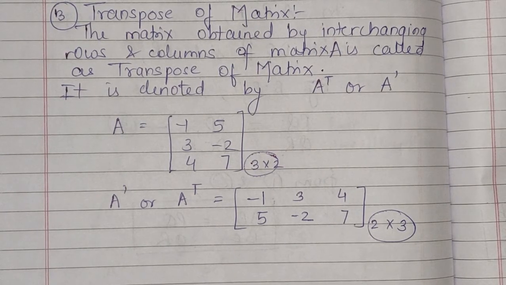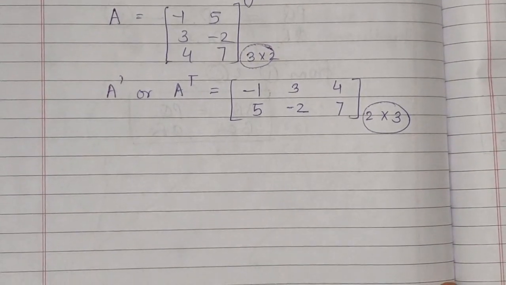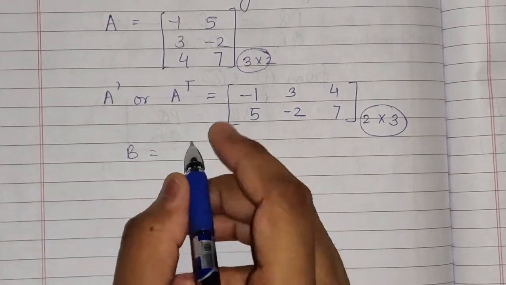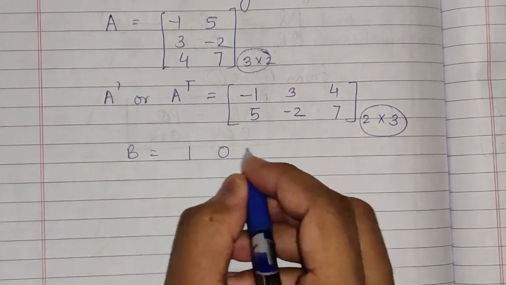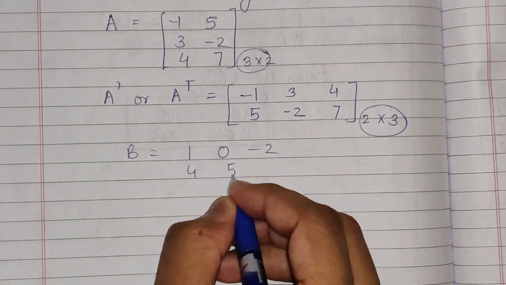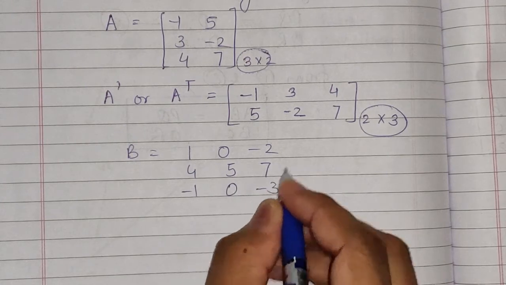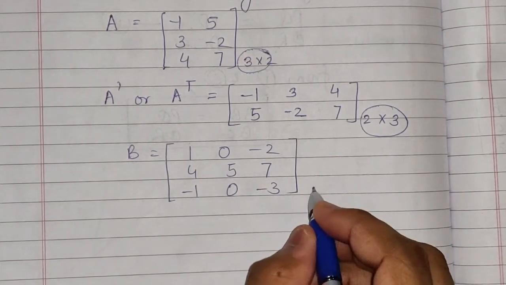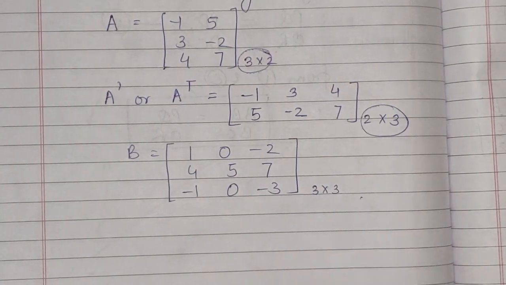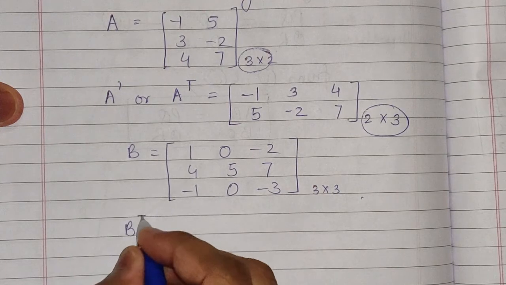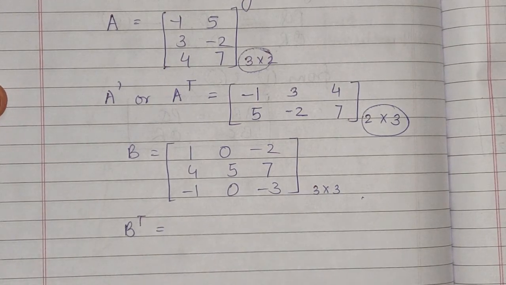Consider one more example of the order 3 by 3. B is equal to 1, 0, -2, 4, 5, 7, -1, 0, -3. This is the matrix of the order 3 by 3. Now we are going to take the transpose of this matrix, which is B raised to T, or you can write B dash.